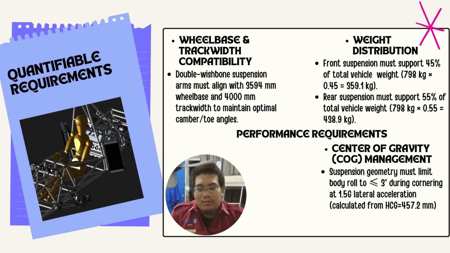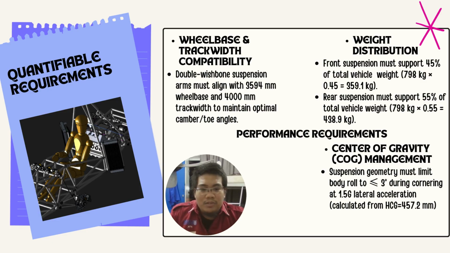So next is for quantifiable requirements. So the total weight of the vehicle is 789 kg. For weight distribution, the front suspension must support 45% of total vehicle weight, which is 359 kg. The rear suspension must support 55%, which is 438.9 kg. For wheelbase strength and compatibility, we use double wishbone suspension that aligns with 3,544 mm wheelbase and 4,000 mm track width to maintain optimal camber and toe angle.